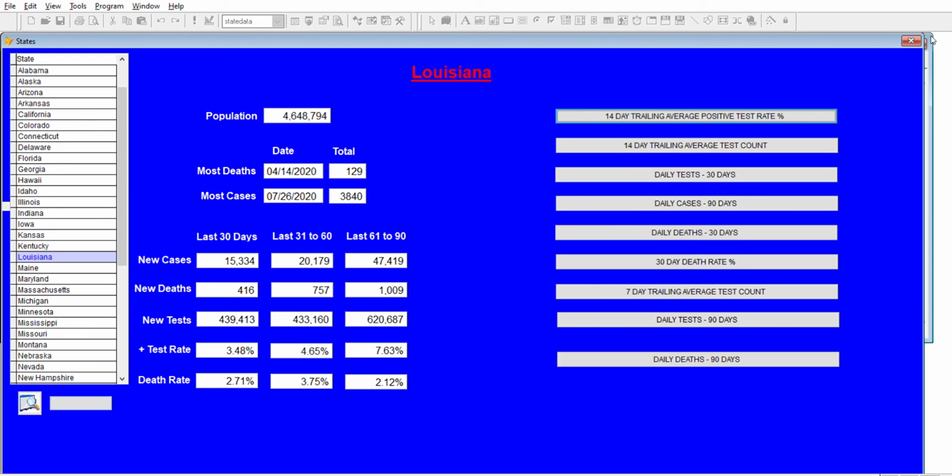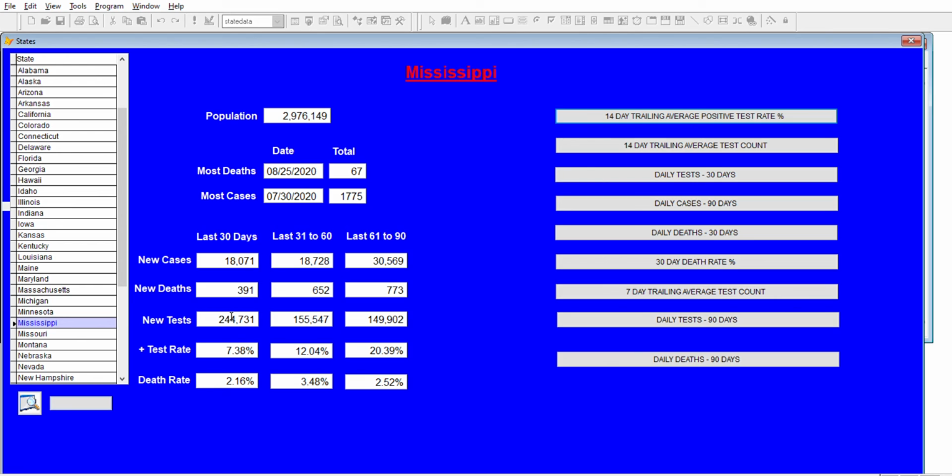Next, we will look at, let's see, what's the next one? Mississippi. Okay, the problem with Mississippi is they do not test a lot. I mean, their testing has gone up quite a bit, but they were around 5,000 tests a day.